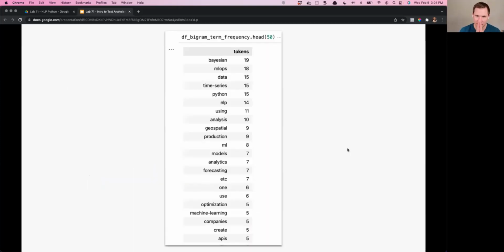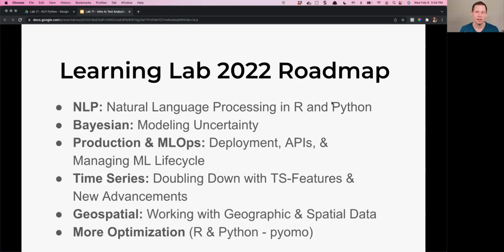So let's recap. We did the analysis. This is what it told me. These are important. So what am I going to do? Here is the roadmap, the moment you guys have been waiting for. We're learning in 2022 NLP, obviously, because we're teaching it right now. Natural language processing in R and Python. In fact, if you like this lesson, in a couple of weeks, I'm going to have another lesson where we're going to do machine learning now with NLP. So actually taking text data.